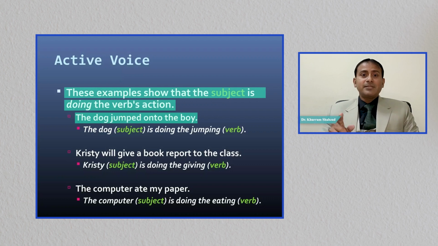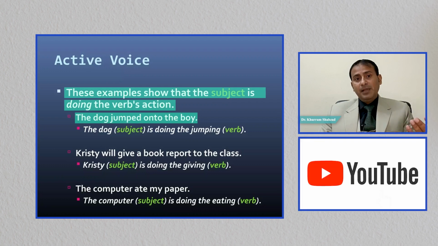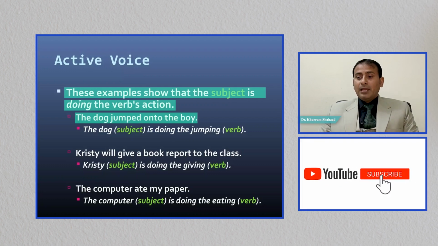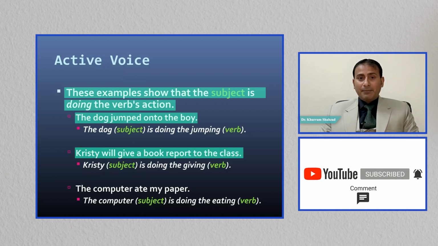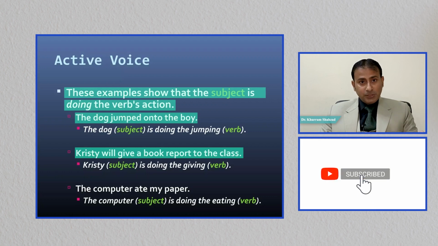And this sentence is in past simple tense because the second form of the verb is telling us that this is the past simple tense. Amna will give a book report to the class. So Amna is the subject and she is going to give the book report.